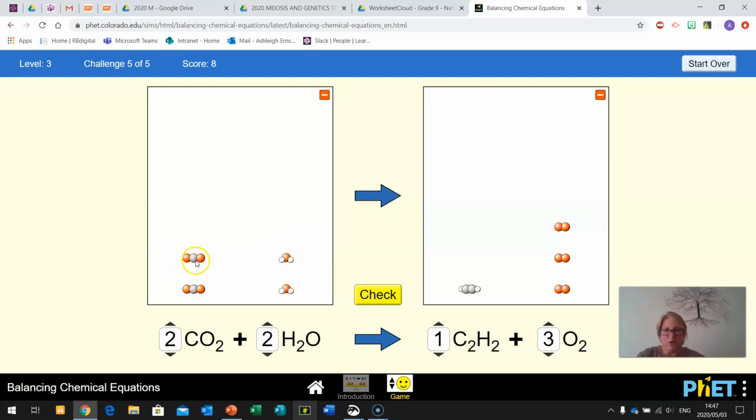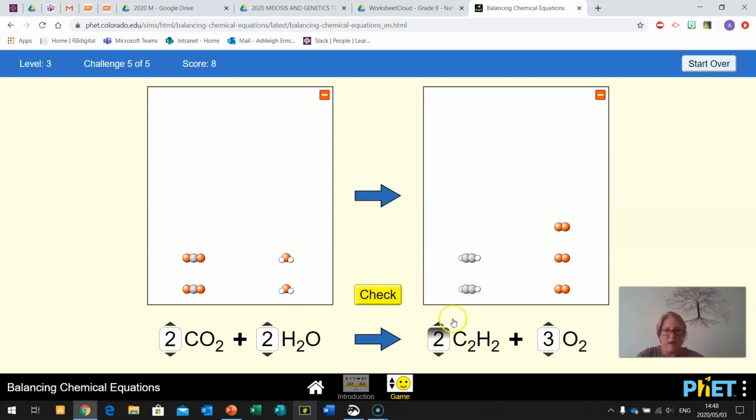So are carbons still balanced? Yes. 2 carbons, 2 carbons. Hydrogen, 2 times 2 is 4. 1, 2, 3, 4. Here our hydrogen is not balanced. It's 1, 2. So we'll come back to that. Let's just check oxygen. 2 times 2 and 2 times 4. That's 6. So we just have to balance out our hydrogens. So here we've got 4. Here we've got 2. So let's add another molecule.